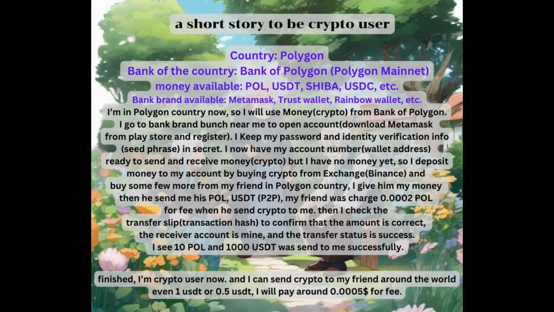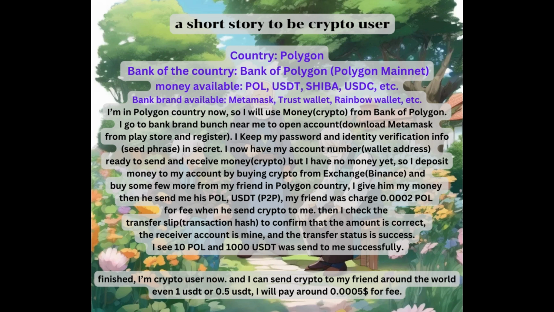A short story to be a crypto user. Country: Polygon. Bank of the country: Bank of Polygon, Polygon mainnet. Money available: POL, USDT, Shiba, USDC, etc. Bank brands available: MetaMask, Trust Wallet, Rainbow Wallet, etc. I'm in Polygon country now, so I will use crypto money from the Bank of Polygon.